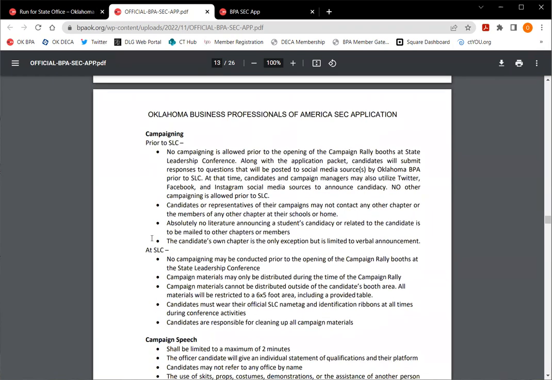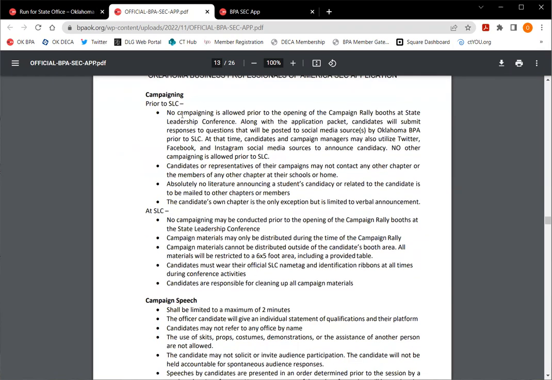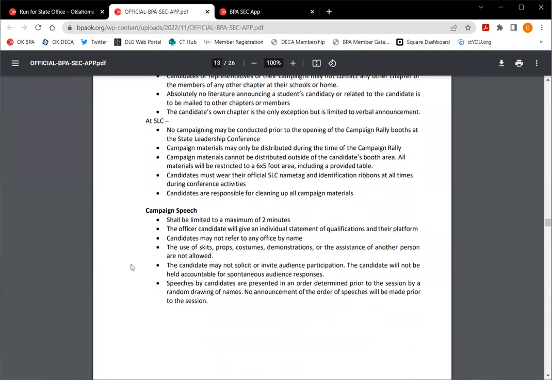Okay, campaigning. This goes through what is allowed prior to State Leadership Conference and what is not. Basically, you can tell your chapter, but verbally. We don't want anything posted online or anything like that. So please make sure that you read through that so that you don't get disqualified prior to State Leadership Conference. This goes through what you can do at State Leadership Conference. So make sure you read through that.